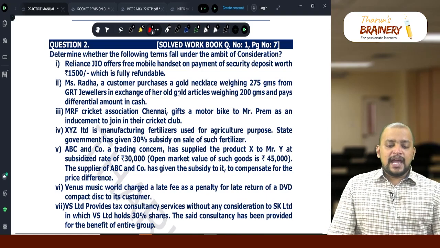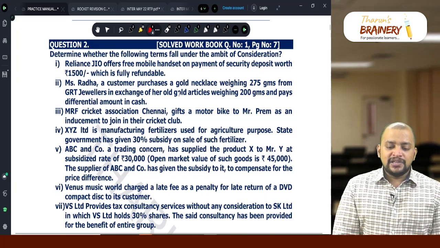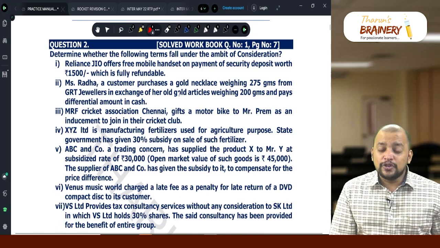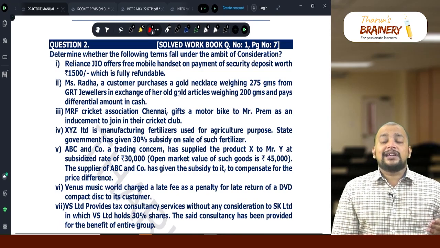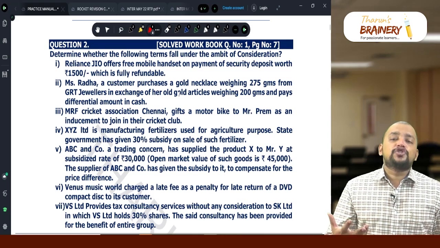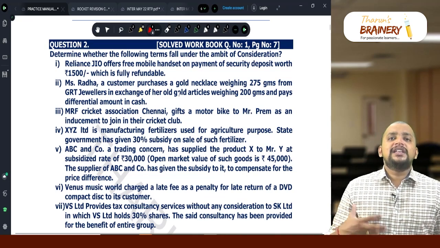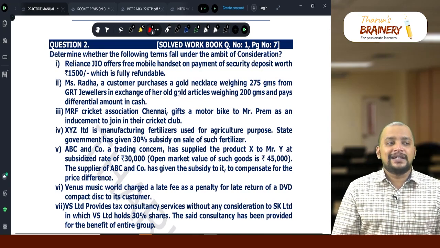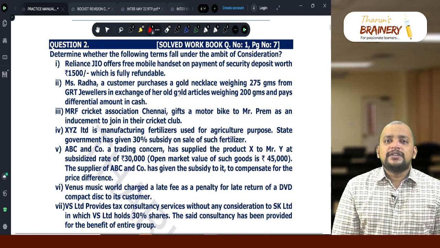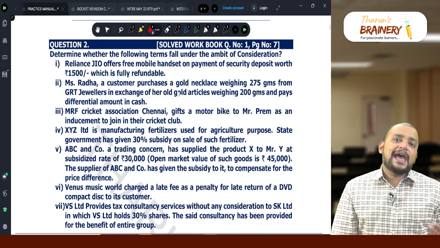Number 3, MRF Cricket Association, Chennai, gifts a motor bike to Mr. Prem as an inducement to join in their cricket club. So any amount that is offered as an inducement to join the club or provide the service will also be treated as consideration. Okay. So for example, a lot of producers wanted to make their children as actors.